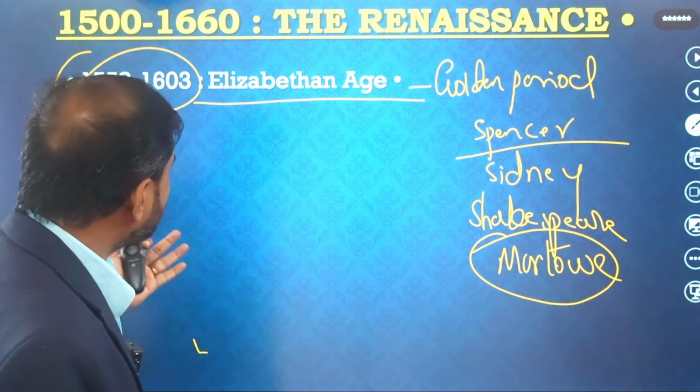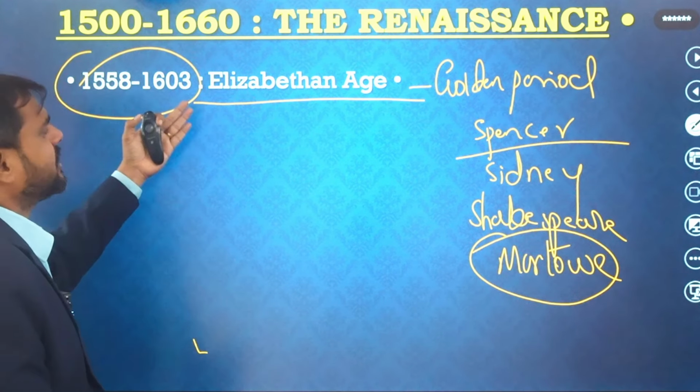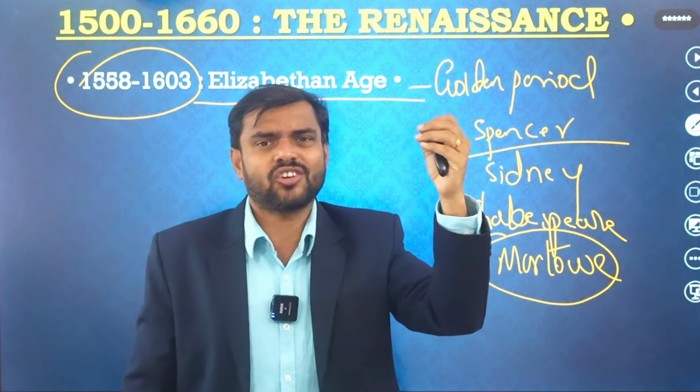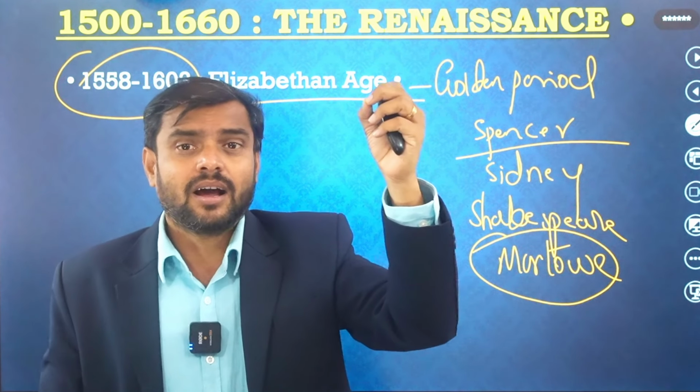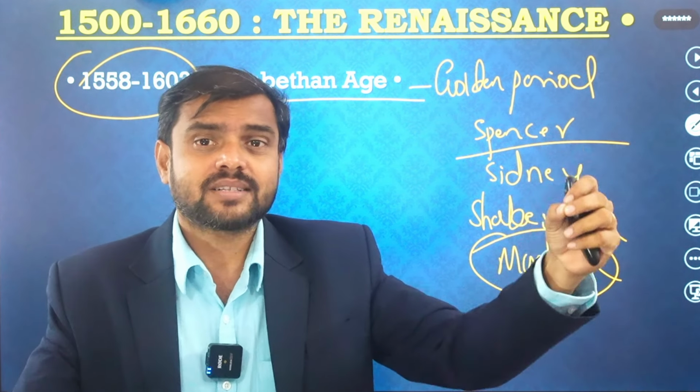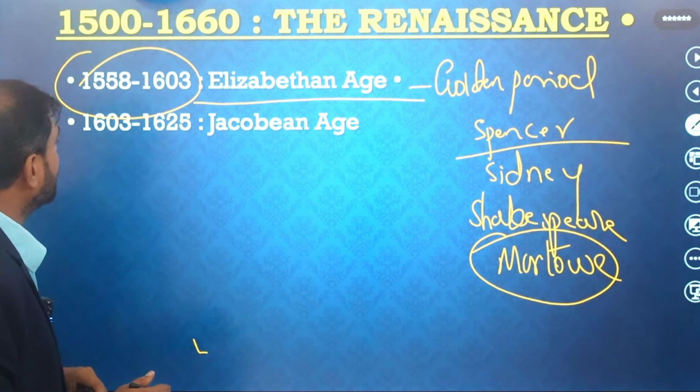So that's why this is the golden period for English literature, because such great original works have been published in it. So this period is very important for us. We will go through these things thoroughly. I am giving an introduction to these things.